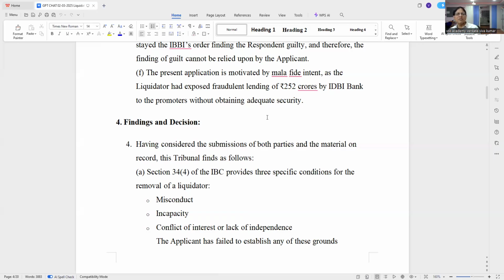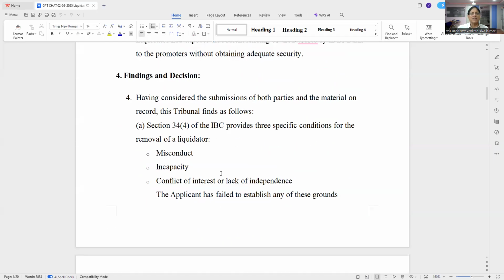Having considered the submission of both parties and the materials on record, the tribunal finds as follows. So the first point they gave importance to is 34.4.